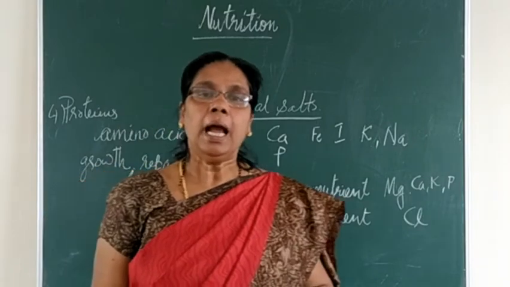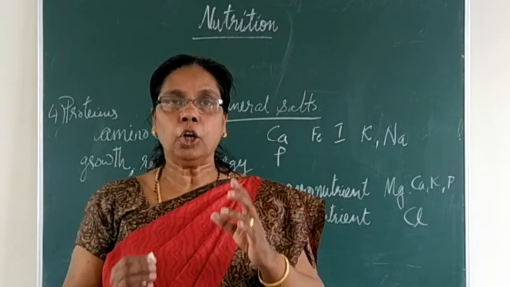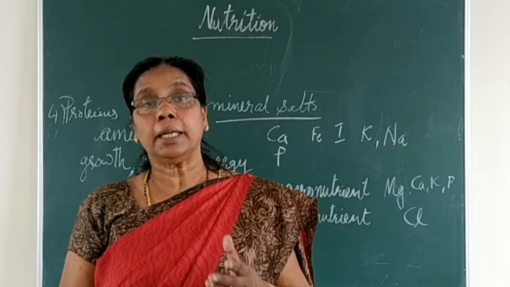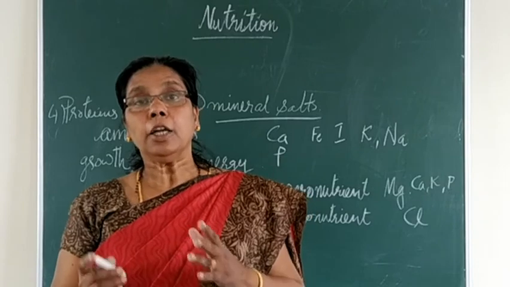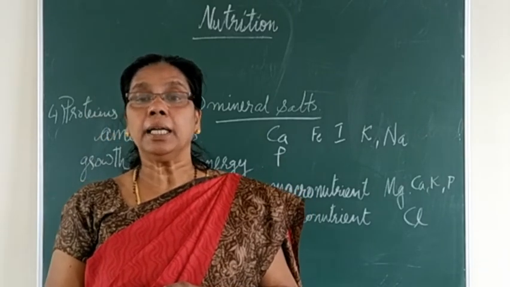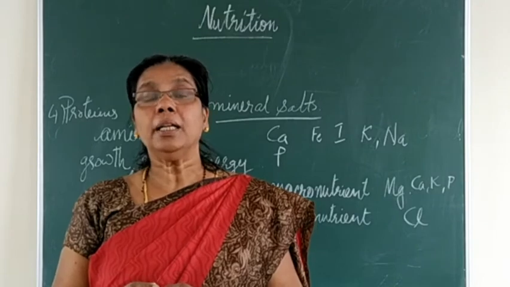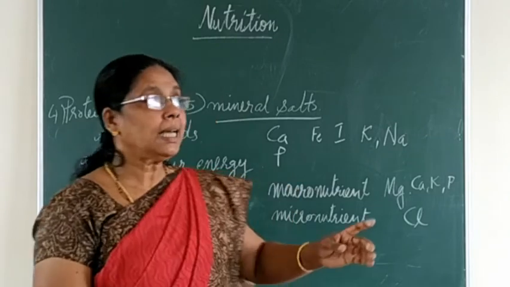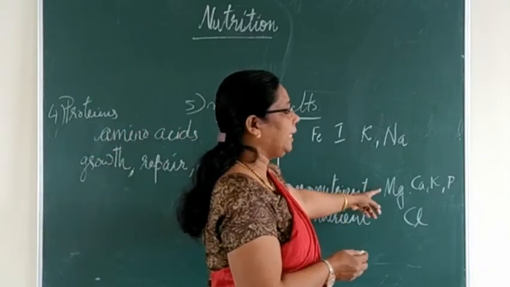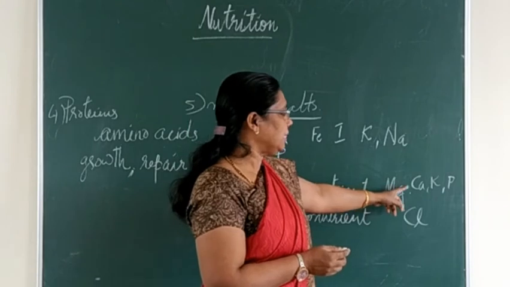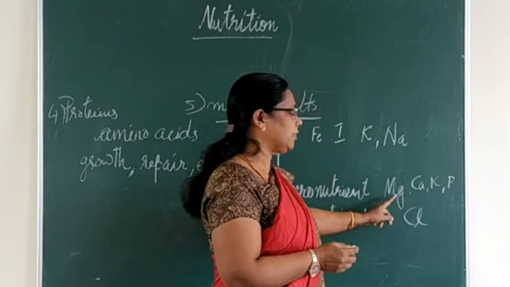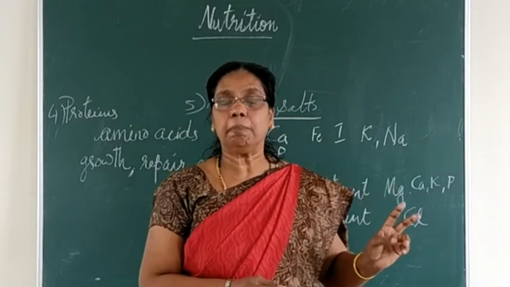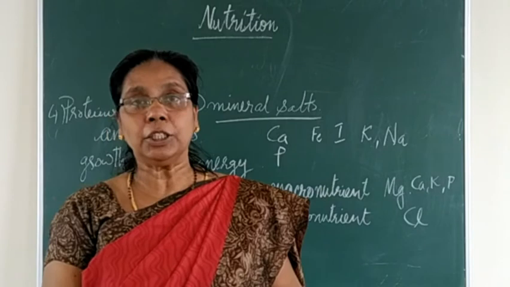Cl is the symbol, and due to the lack of chlorine, you can see what are the food items. Mainly you can see it in table salt, as I told you, sodium chloride. Chlorine is present in table salt, and due to the lack of chlorine, muscle cramps or pain in the muscle will take place. So these are the important macronutrients present in the food, that is calcium, phosphorus, potassium, magnesium and chlorine. These are the macronutrients which are needed by our body in large quantities.